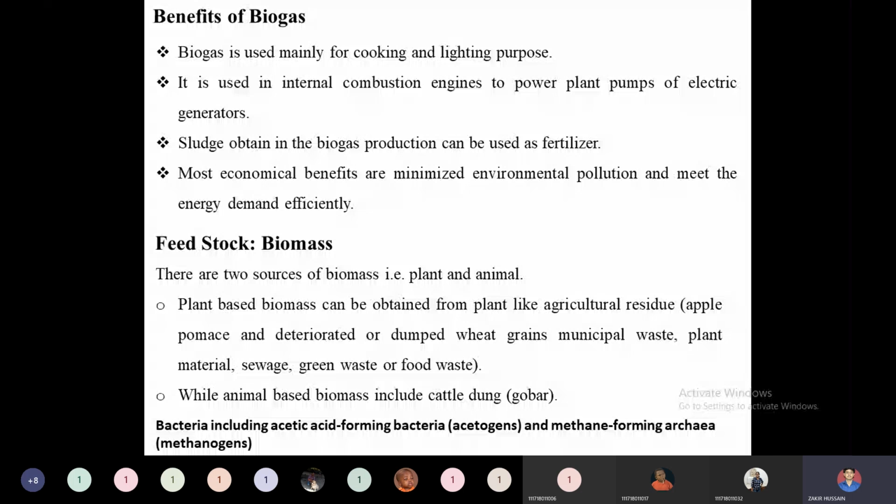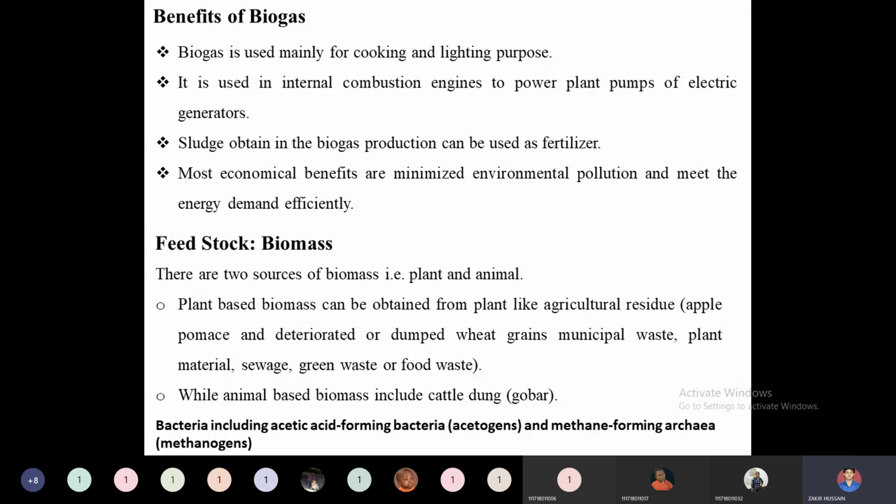So the next benefit of biogas is that the sludge obtained in biogas production can be used as a fertilizer. In a nutshell, we can say this is a nutrient rich fertilizer compared to other organic fertilizers. This is very nutrient rich. Therefore, the agricultural production activities will obviously increase, and the production of crops will obviously increase using this nutrient rich biomass sludge.